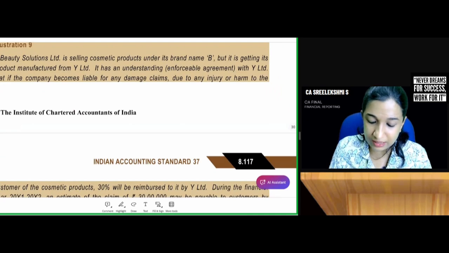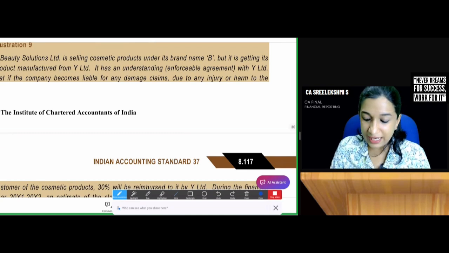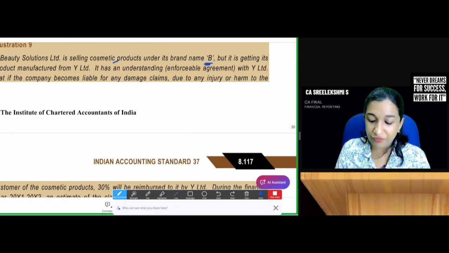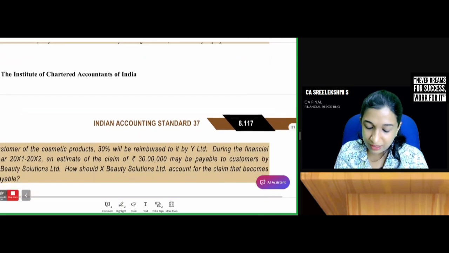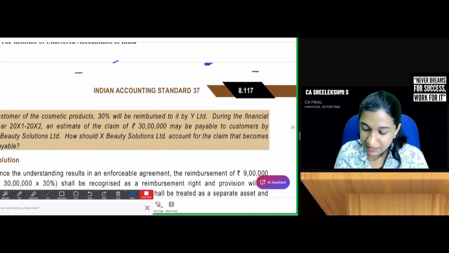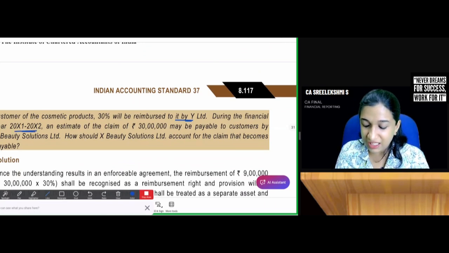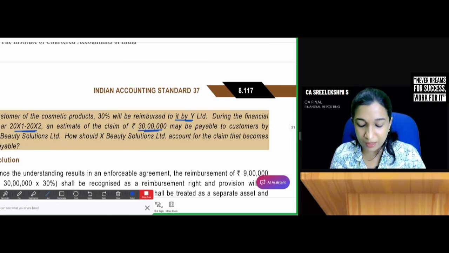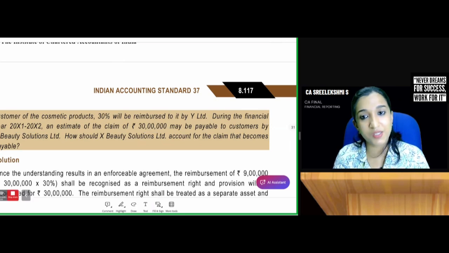X Beauty Solutions Limited is selling cosmetic products under the brand name B, but it is getting its product manufactured from Y Limited. It has an understanding with Y Limited that if the company becomes liable for any damage claims due to any injury or harm to the customer of the cosmetic products, 30% will be reimbursed to it by Y Limited. During the financial year 11-12, an estimate of the claim, 30 lakhs, may be payable to the customer by X Beauty Solutions. How does X Beauty Solutions Limited account for the claims that become payable?